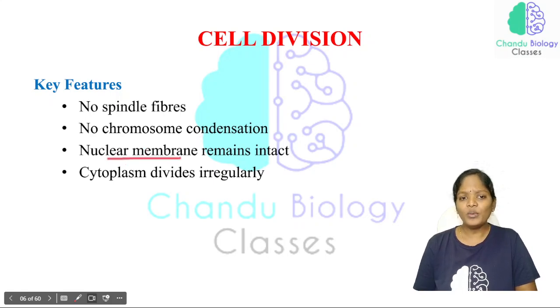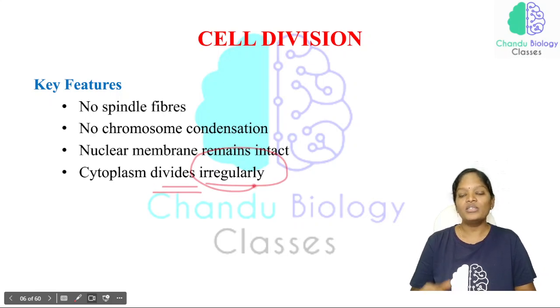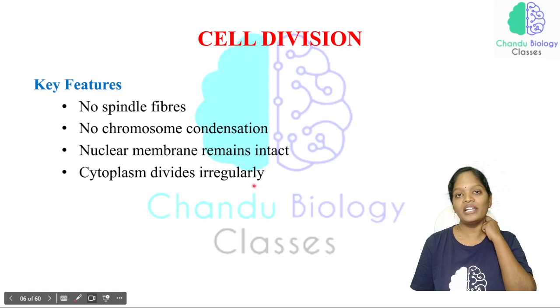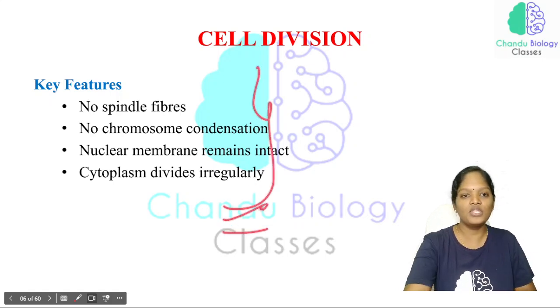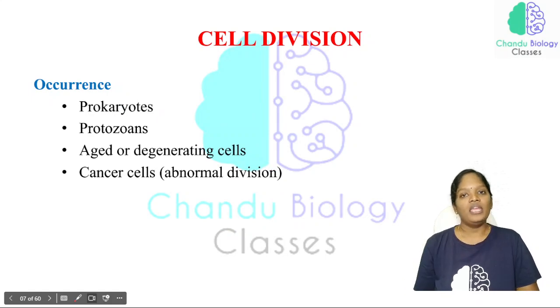And the nuclear membrane remains intact. Here the nuclear membrane remains intact, but in mitosis and meiosis, the nuclear membrane disappears in prophase and reappears in telophase. And the cytoplasm divides irregularly, whereas in mitosis and meiosis the cytoplasm divides regularly. These are all the key features of amitosis. So this is the first division, amitosis division.